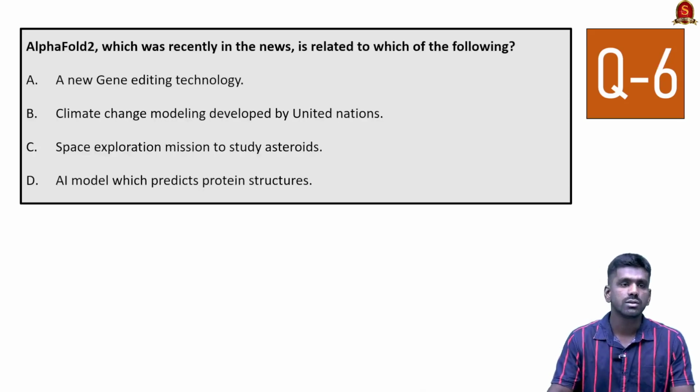Now look at the sixth question. AlphaFold 2, which was recently seen in the news, is related to which of the following? The correct answer is option D, the AI model which predicts protein structures.